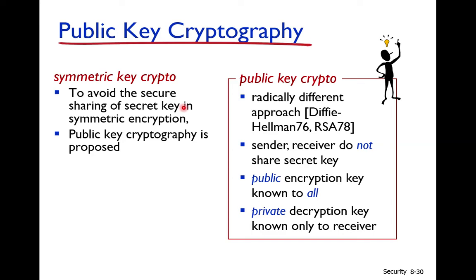And how it is made? Let's start. The sender and receiver don't need to share a secret key. This is the difference. That's why it is also called public encryption key, because the key is known to each and everyone. The public key is known to each and everyone, but there is a private key that is only known to the receiver. So let me explain this public and private key through an example.